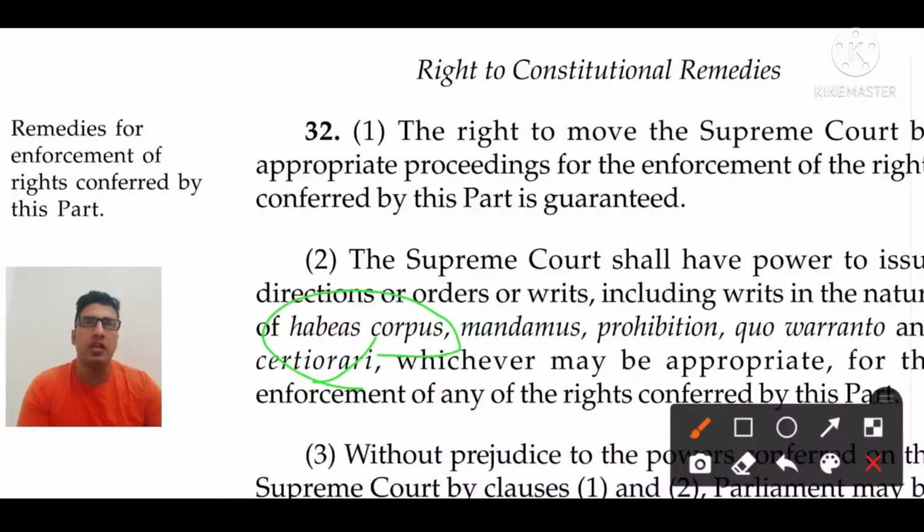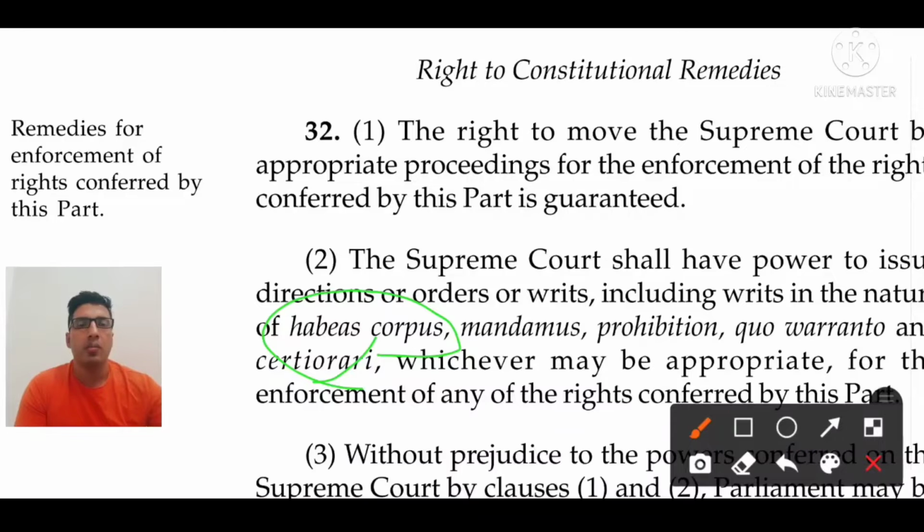And the person's family or subordinate should also be informed, so that they can arrange legal services for him or her. That is habeas corpus. You might have seen in the news several times that many people are arrested for some reasons.